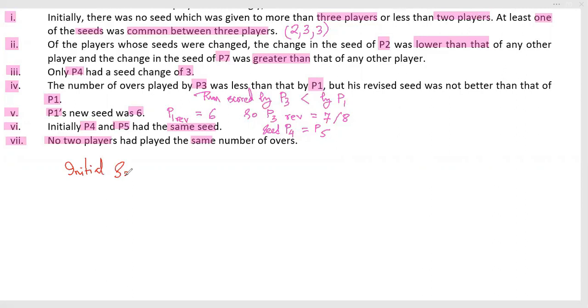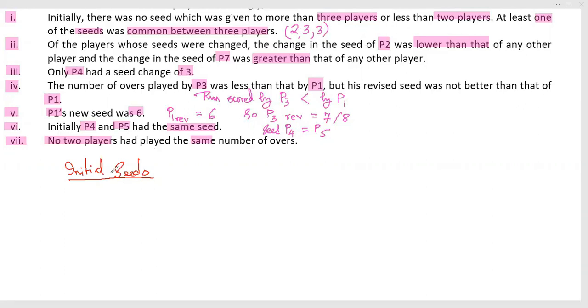Initial seeds. What are the initial seeds possible? Only 3 are there, and these 3 were ranked in such a manner that all of the people with 2 would have the same seed, and with 3 would have the same seed. Which is the next one? Next, or maybe in any order, I don't know. That I need to define.